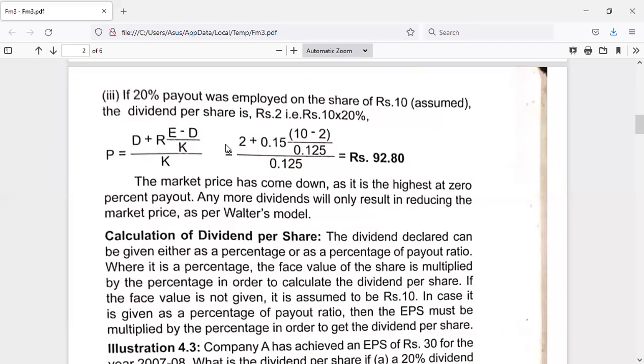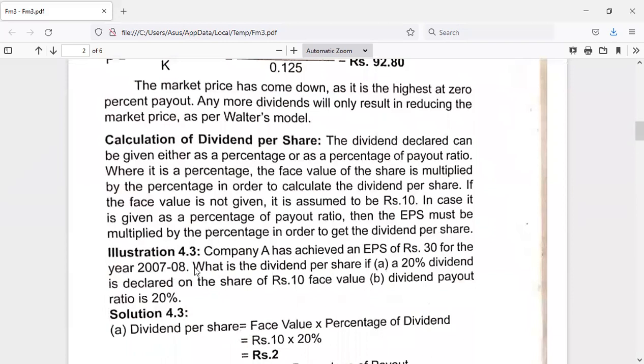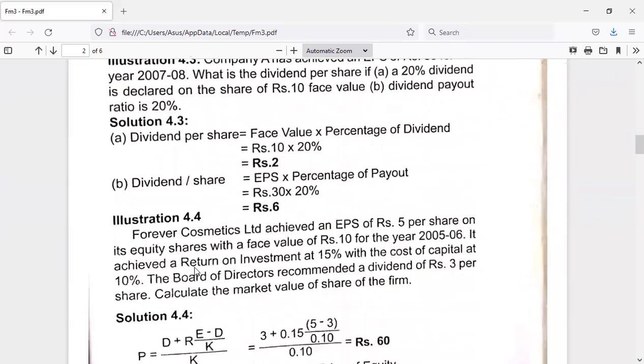Now here they are paying dividend at the rate of 20%, and it has an effect on the market price. Market price automatically has come down. So market price has come down when they are paying at the highest percentage of payout ratio. Whenever there is no dividend, the market price would be very high. So this is the conclusion for this problem. Now let us proceed further to another problem.